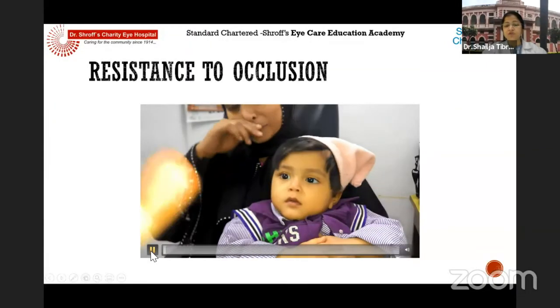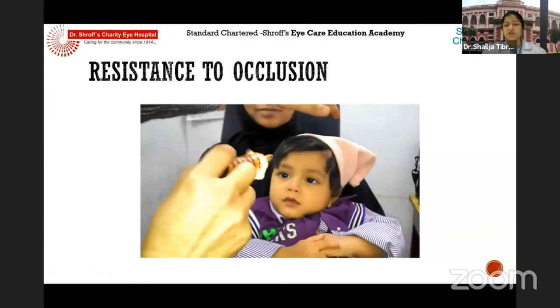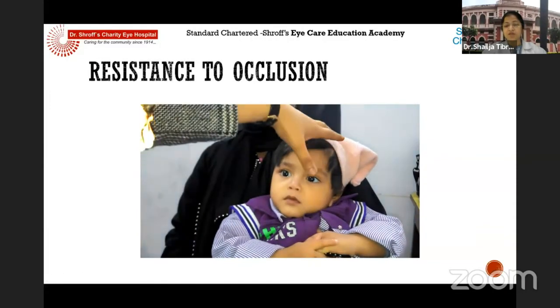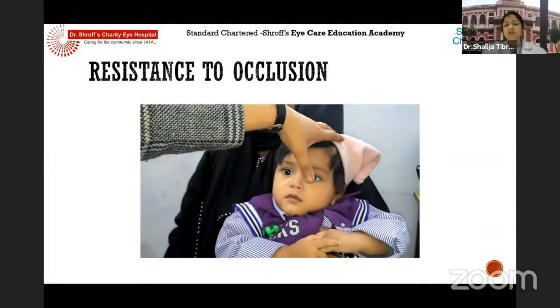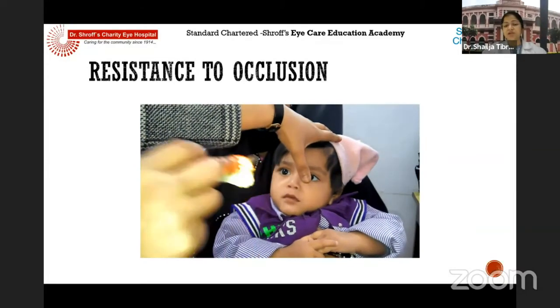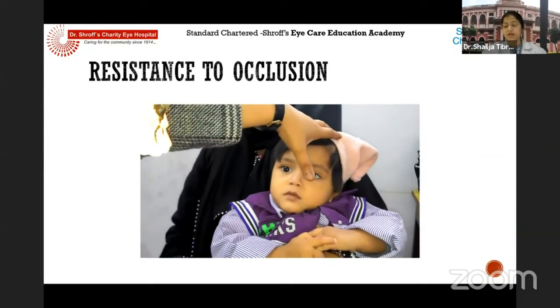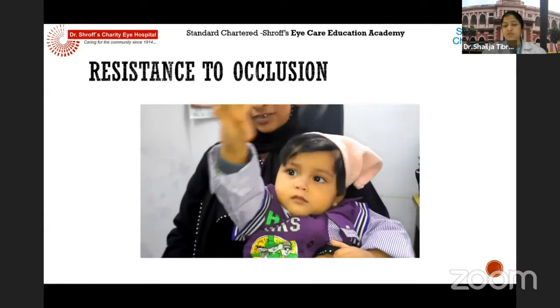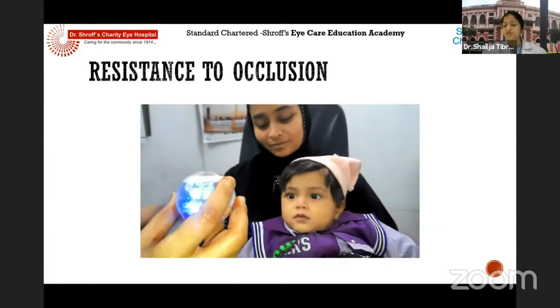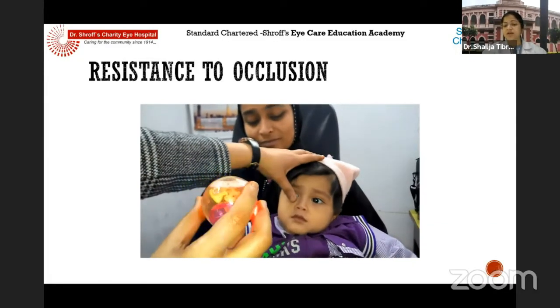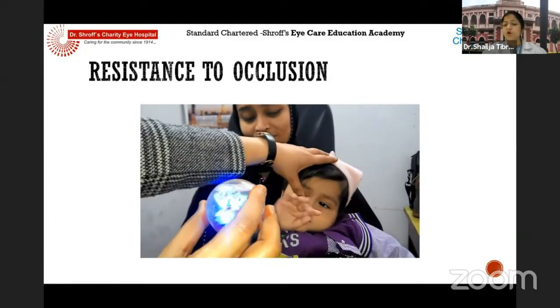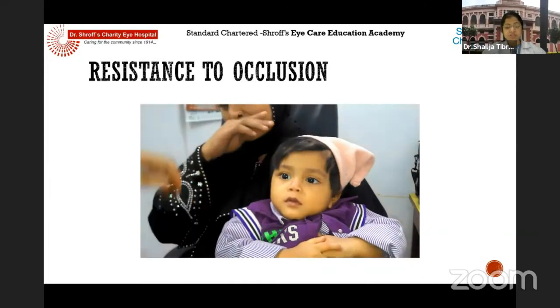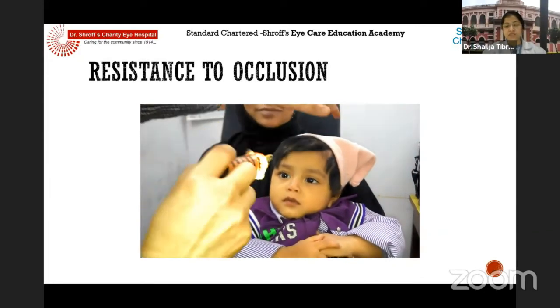This is a small video showing resistance to occlusion. As you can see, the child is binocularly fixing to the target. When you close the left eye, the child maintains fixation and is attracted towards the target and sees with the right eye. However, when the cover is shifted to the right eye, he tries to move the cover. So that shows that the left eye vision is not as good as the right eye, and he is having some amblyopia or some vision problem in that eye. So this resistance to occlusion is a very useful test.